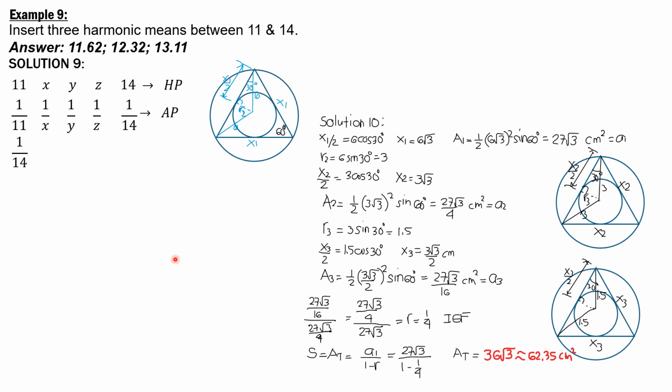So 1 over 14 equals 1 over 11 plus quantity 5 minus 1 times common difference. So the common difference therefore is equal to negative 3 over 616.